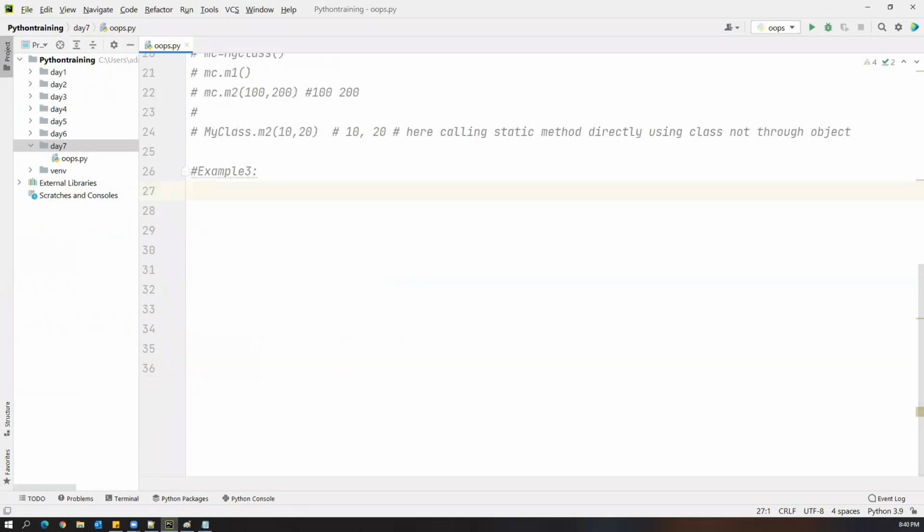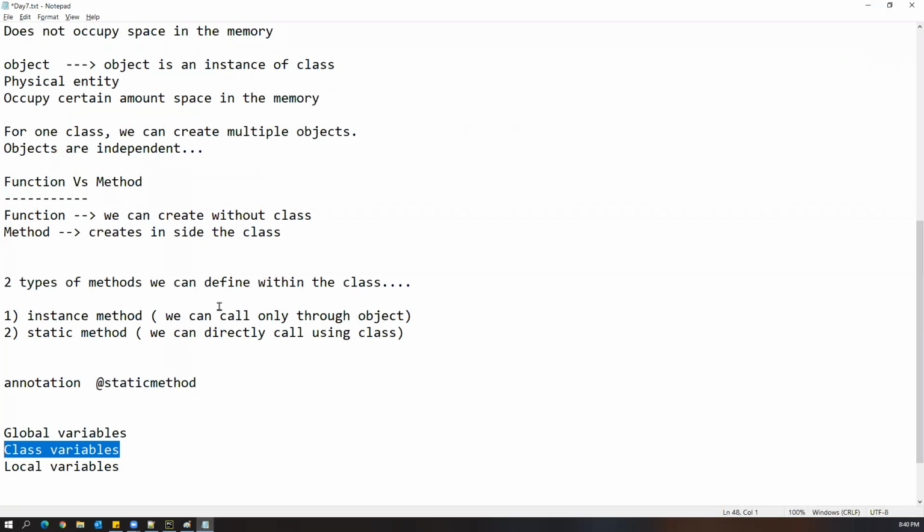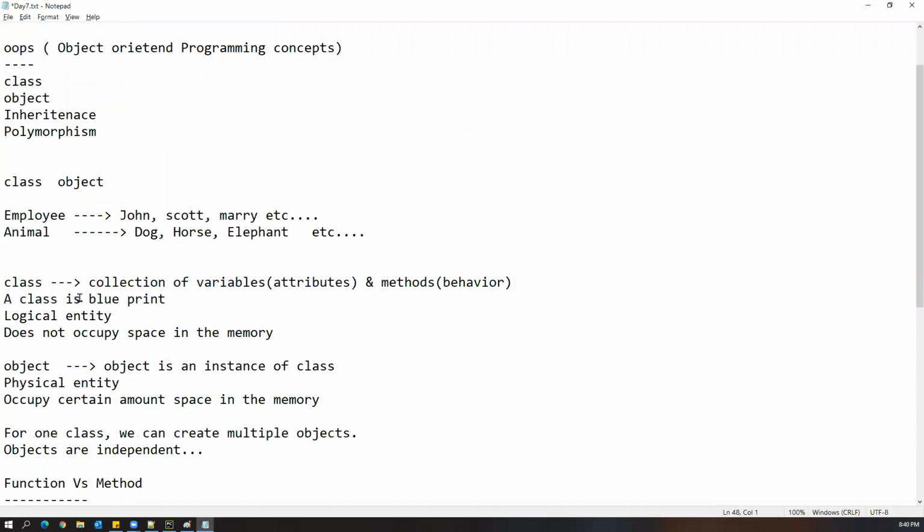So here I'm just creating my class. I'll say class MyClass. The class name is MyClass. You can give anything, this is the name of the class. Inside this class, I want to create variables, because what is the definition of the class? A class contains variables and methods, right? I've just seen how to create a method. We can also create variables.